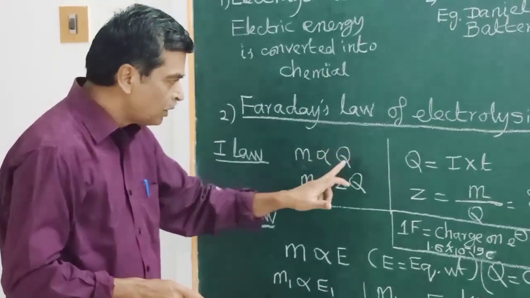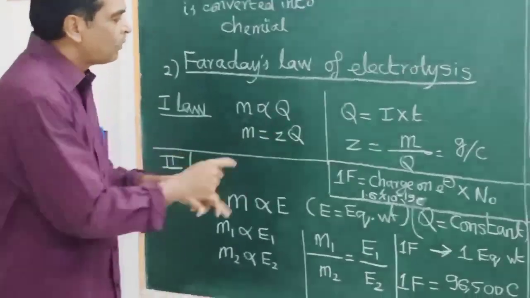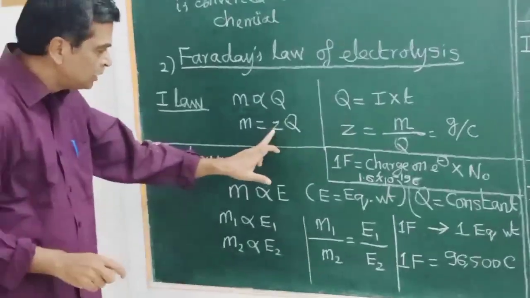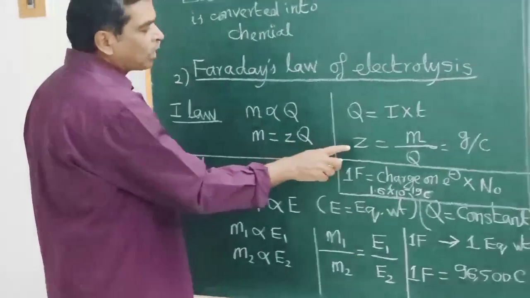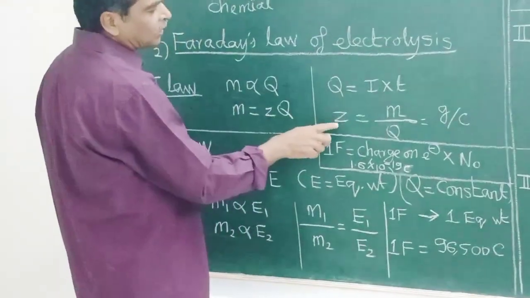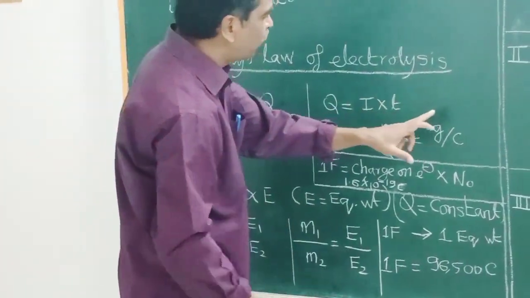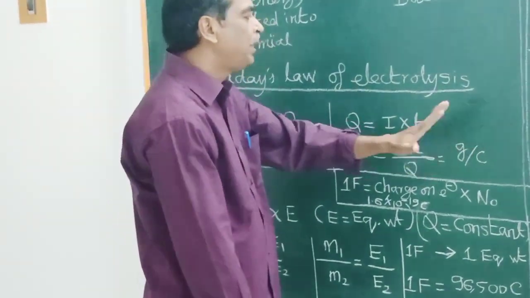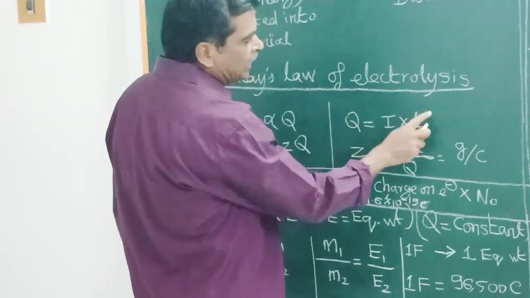The unit of quantity of electricity is the coulomb. Okay, coulomb. And M equals Z times Q, where Z is the proportionality constant, the electrochemical equivalent, and Q is the quantity of electricity passed. That is the amount of current passed for a period of t seconds, Q equals I t, with I in ampere and t in seconds.